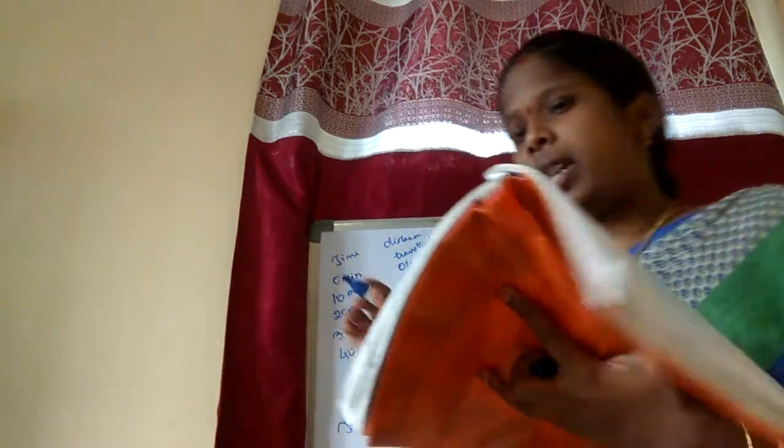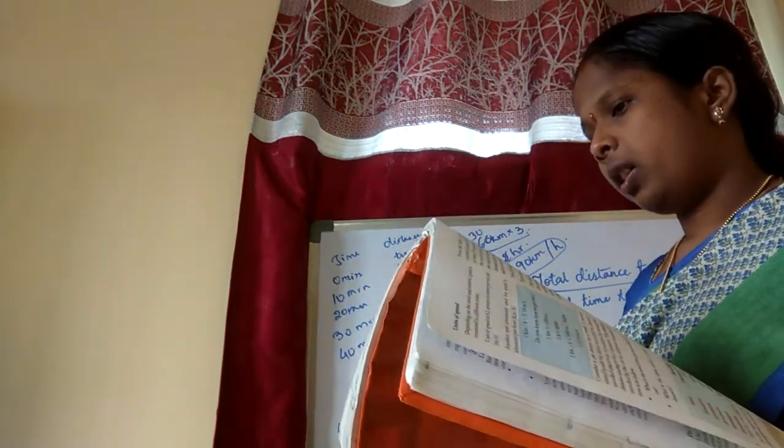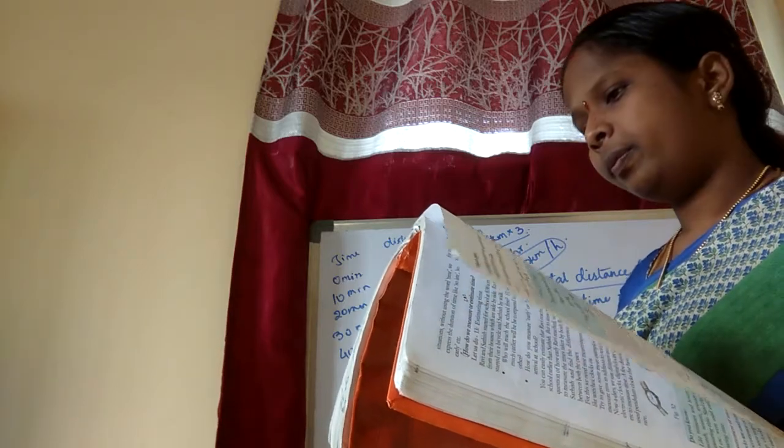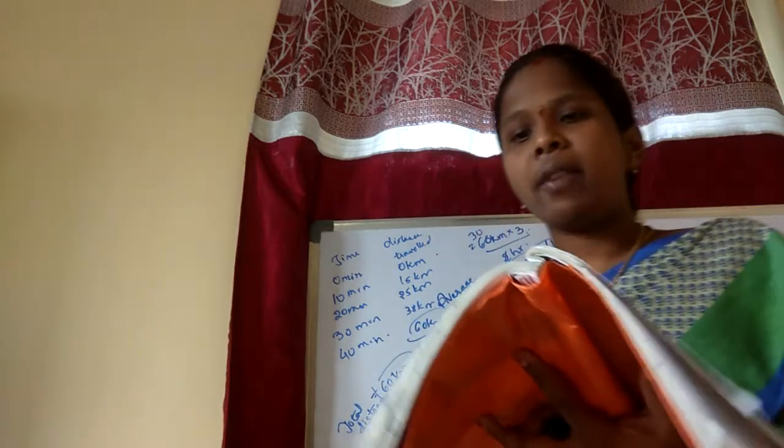Now we have to convert it into 1 meter per second. So 1 meter per second will be in reverse, 18 by 5 kilometers per hour. So we are converting this, so that you can write easily. 1 meter per second equals 18 by 5. You can calculate the speed. This problem you have to do on your own.